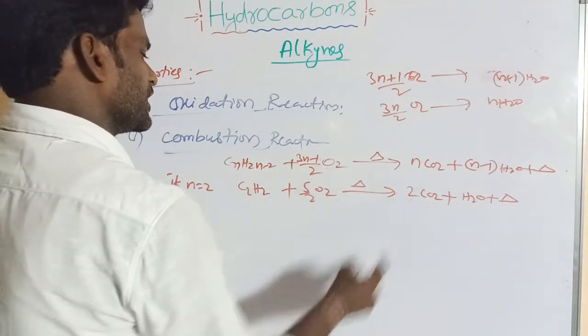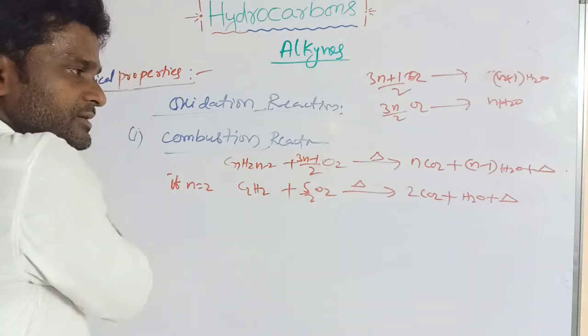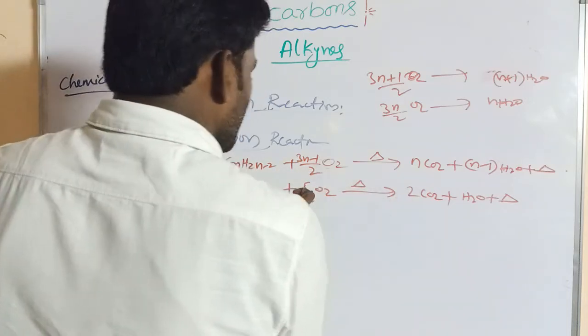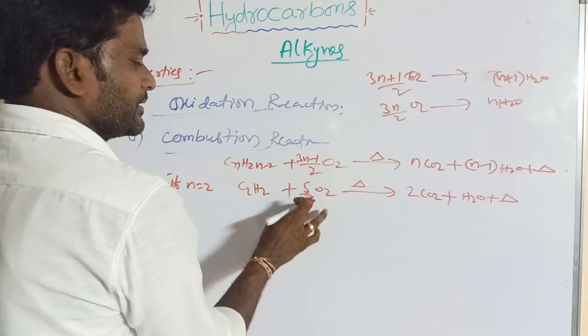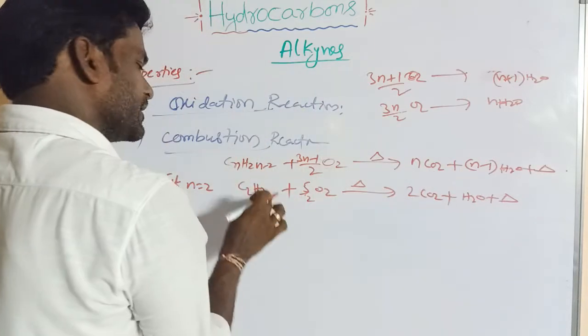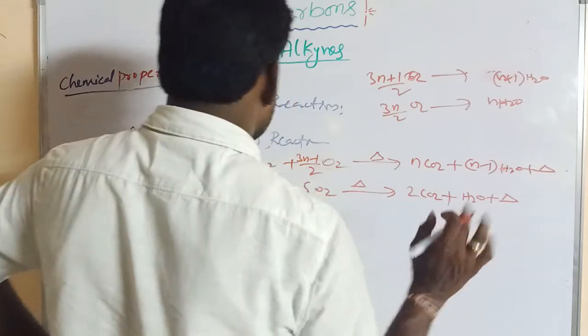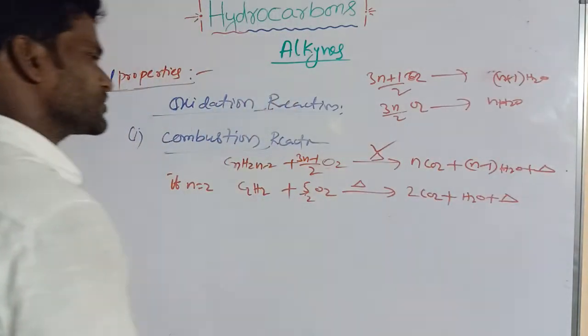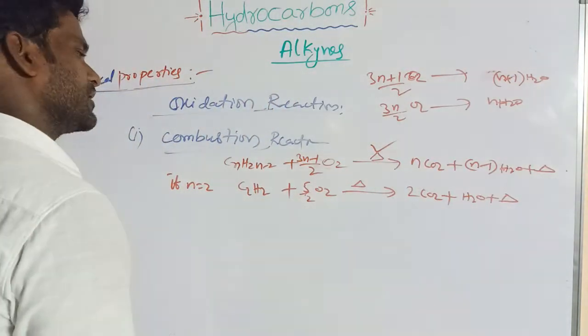How many carbons? 2 carbons. How many oxygens? Here 5/2 times 2 is 5 oxygens on the left. On the right, 2 times 2 is 4, plus 1, is 5. Here there are 2 hydrogens. Then the equation is balanced. This equation is right. So this is the combustion reaction.